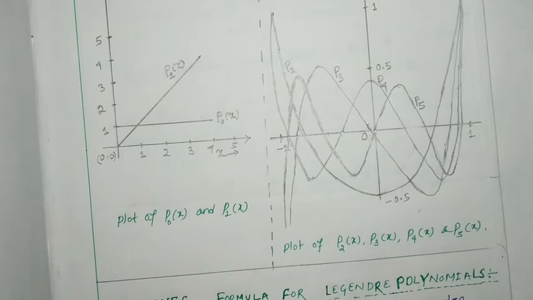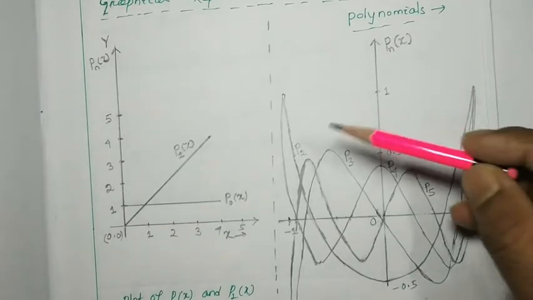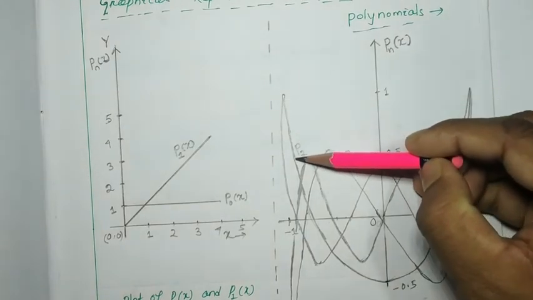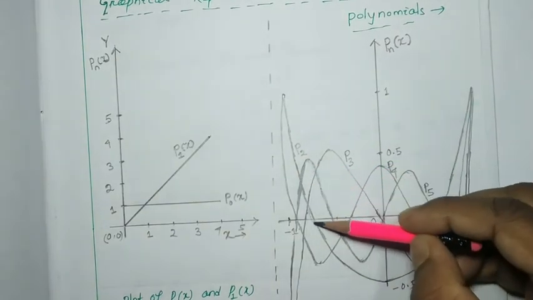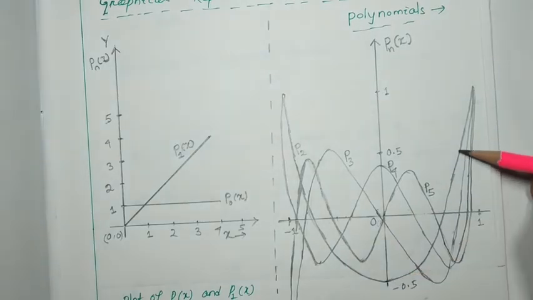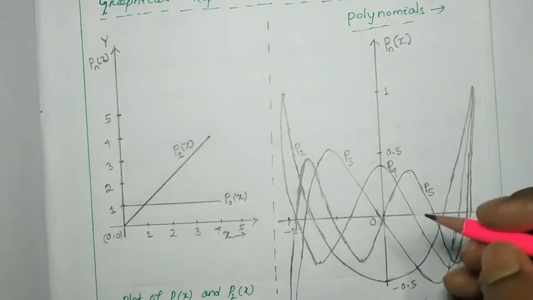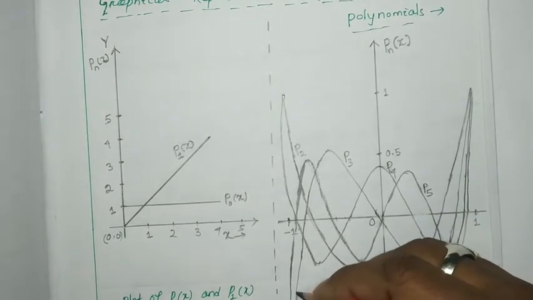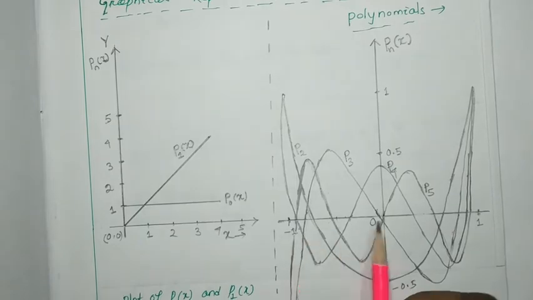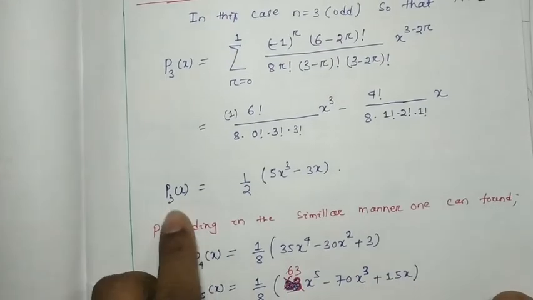So you can check by rough and you can find that your p2x will be this one. Carefully you have to draw the figure. See, p2x will be this one. Then p3x will be this one. You can put any value of x and you can find p3x.